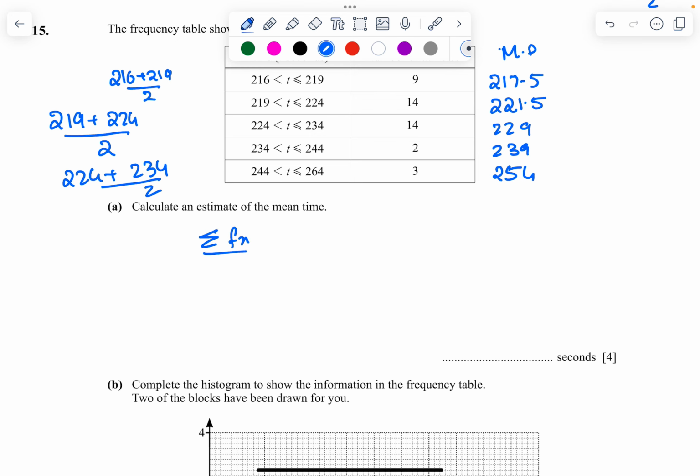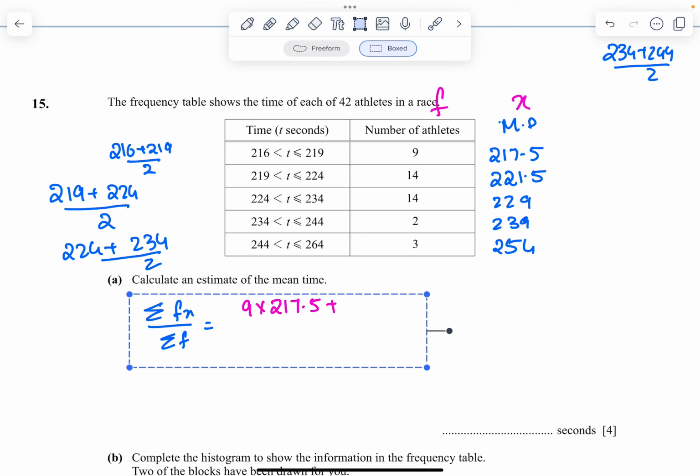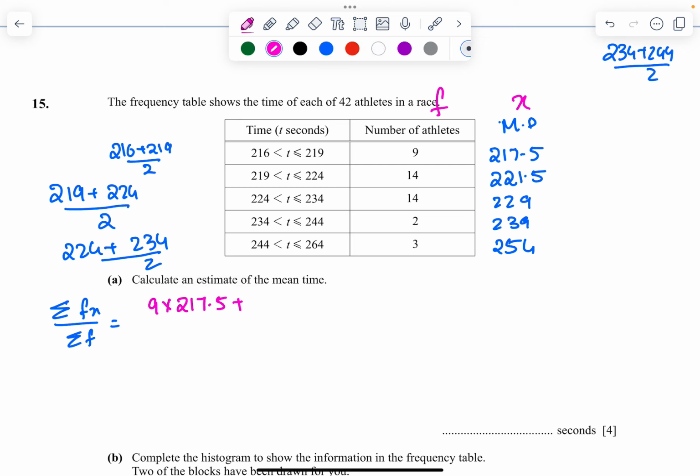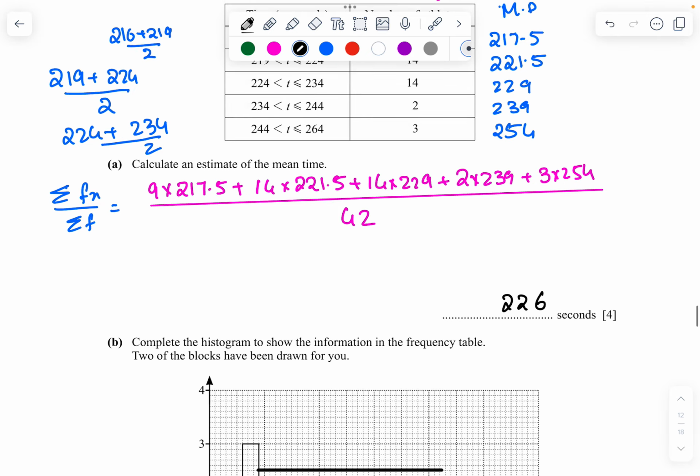Then the formula is sigma fx upon sigma f. Which is f and which is x? This is f, frequency, and this is x. So it's going to be 9 times 217.5 plus 14 times 221.5 plus 14 times 229 plus 2 times 239 plus 3 times 254, divided by the total. The total is going to be 42. Simplify that using the calculator and you get the answer as 226.